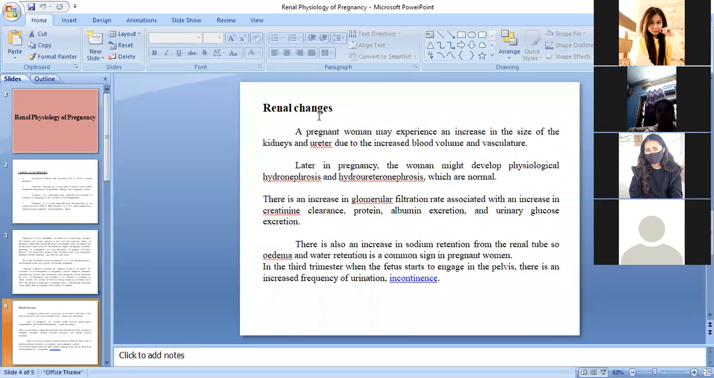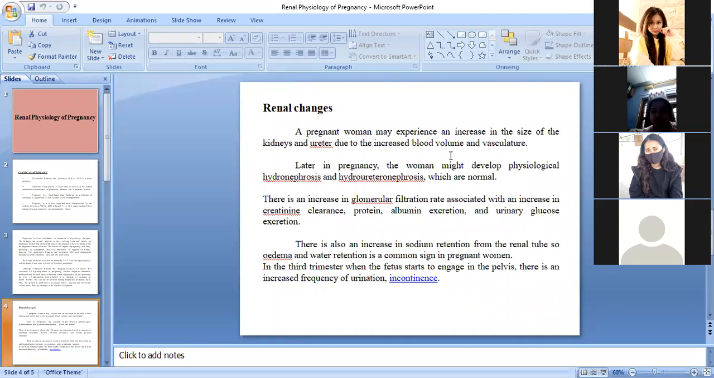Renal changes. Take this screenshot also. A pregnant woman may experience an increase in the size of kidneys and ureters due to increased blood volume and vasculature. Because of increased blood volume, there will be an increased size of the kidneys as well as the ureters. And what is the meaning of vasculature?